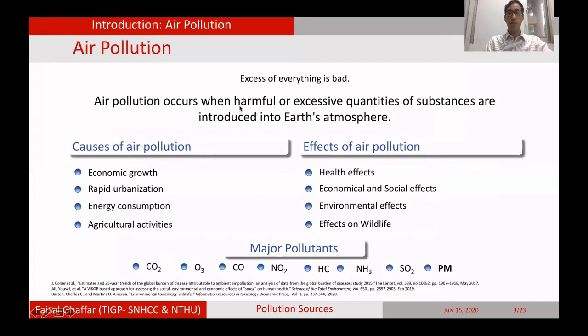Air pollution occurs when harmful or excessive quantities of substances are introduced into Earth's atmosphere. The causes of air pollution are economic growth, rapid urbanization, energy consumption, and agricultural activities. Its effects can be seen on human health. The economic and social effects are also seen. It also has environmental effects, and effects on wildlife have also been observed. The major pollutants are mentioned here. Our focus is more on PM, which is particulate matter.